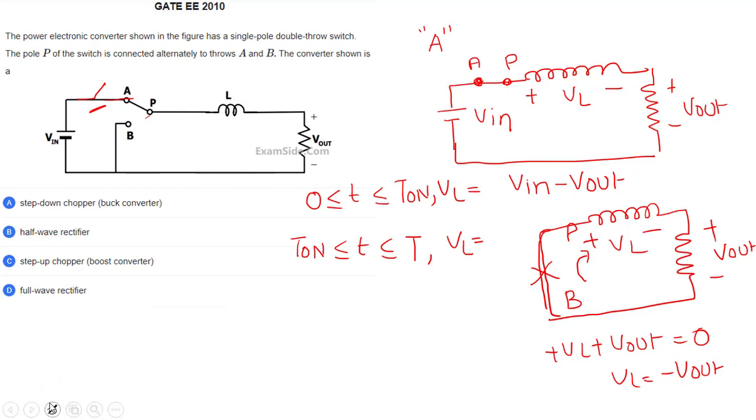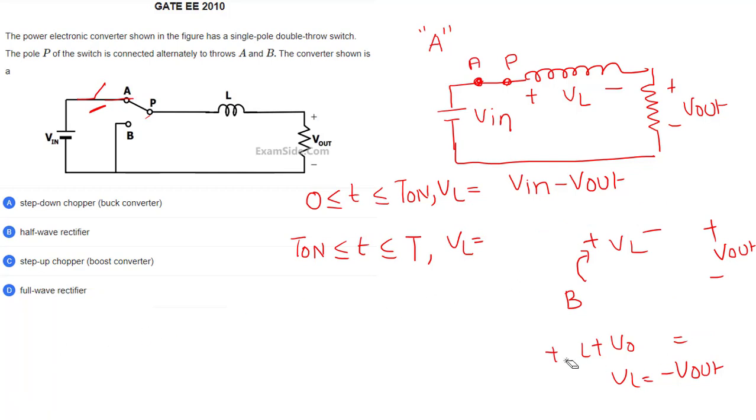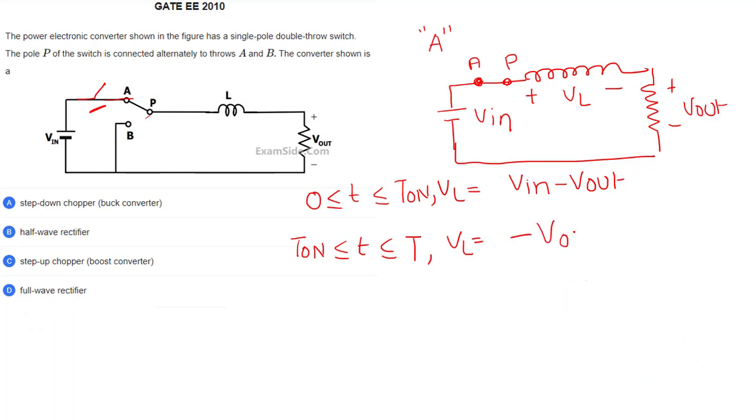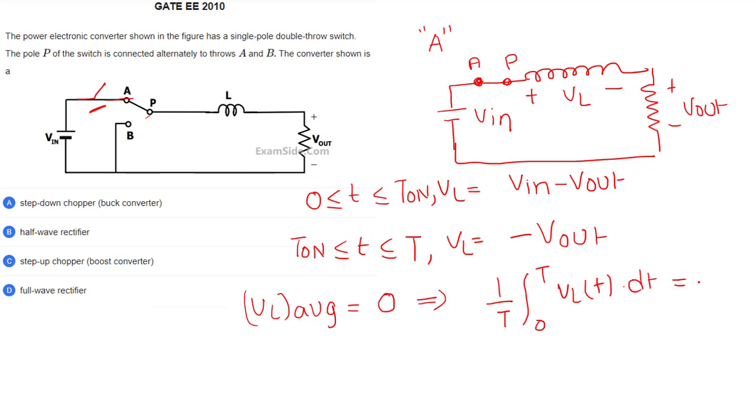Just before doing that, I will remove these things. So VL is equal to minus Vout. Now, if I write VL average, the average voltage across an inductor is always 0. That means 1 by T integral 0 to T of VL dt, that is the average formula, is equal to 0. From this I can write 1 by T integral 0 to T on, where VL is Vin minus Vout,